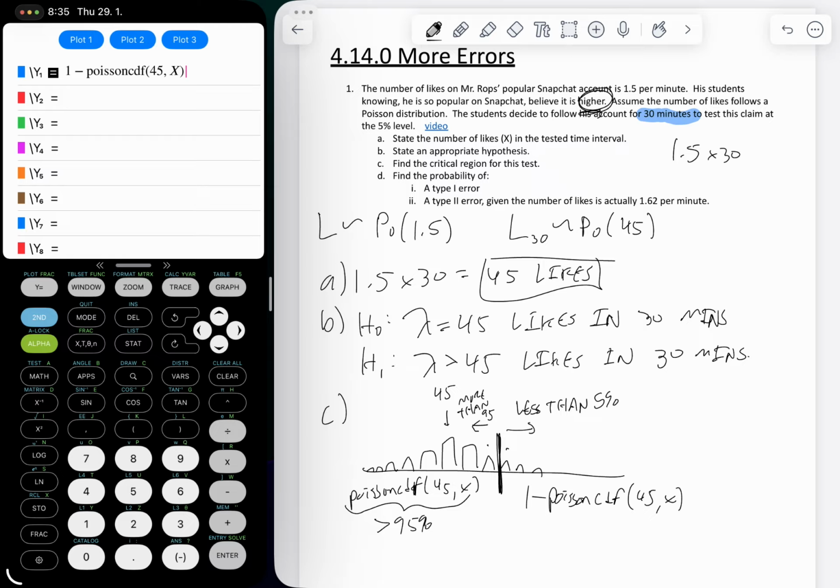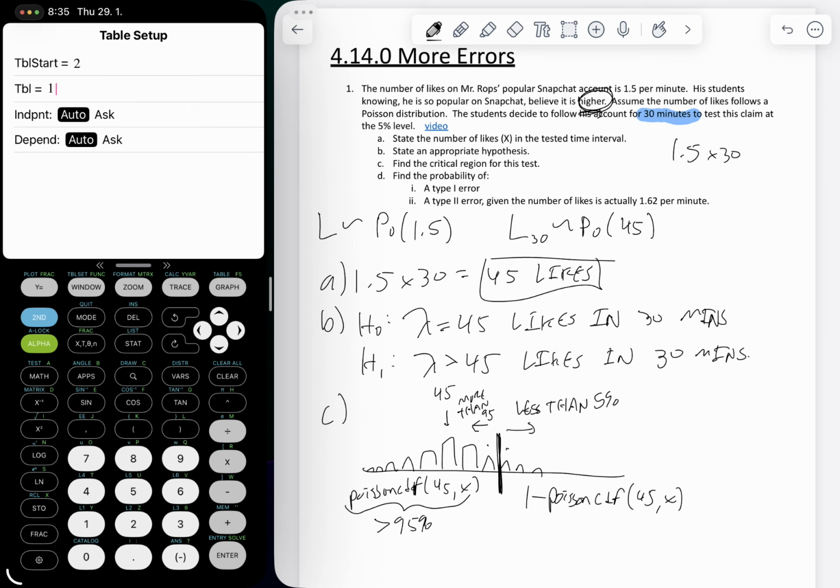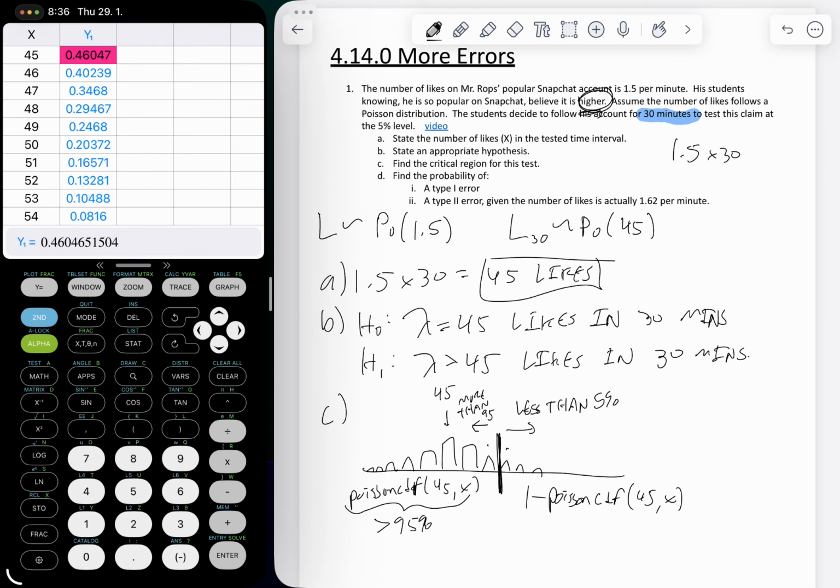And we're going to look at our table. Once again, our table is probably starting at 1, which is not helpful, because right now we're doing 1 minus Poisson CDF of like 0. Obviously, that's going to be 100%, or really close to 100%. I want to start this table where we kind of expect the highest value. So let's start at 45, and then we'll just be able to scroll and see how many we need. I'm guessing it's going to be somewhere in the 50s or maybe the 60s, but we'll see what happens here. So we're starting at 45 now.